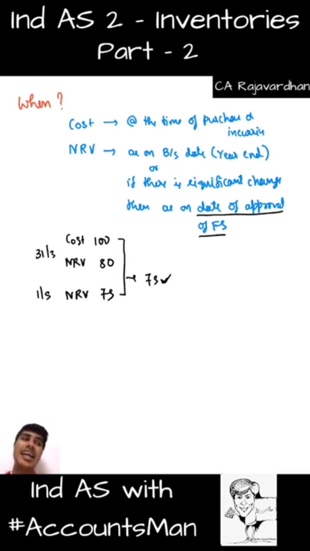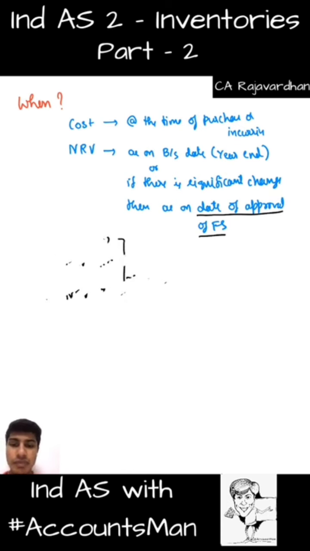It will be considered anytime before the financial statements are approved, if the change happening after the balance sheet date is very, very significant. You get that? So that is the concept with respect to our inventory valuation. Very important point: if there is any change happening in the value of the inventory after the balance sheet date before the financial statements are approved, we need to take that.